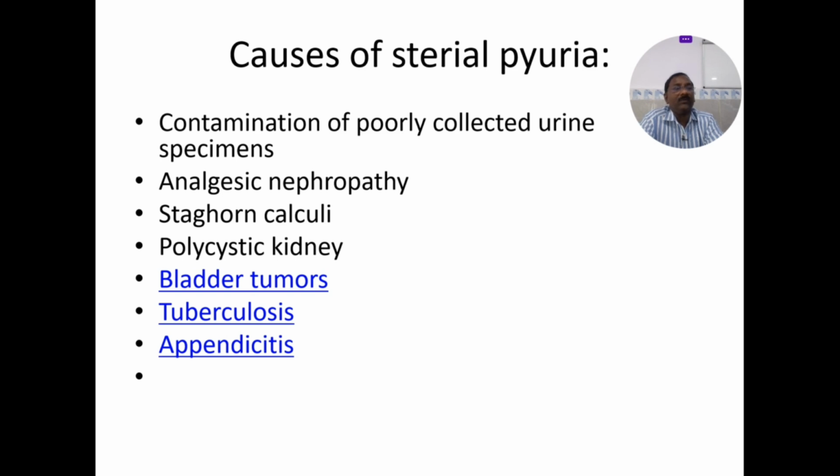These are the causes of your sterile pyuria: contamination of poorly collected urine specimens, analgesic nephropathy, staghorn calculi, polycystic kidneys, tumors in the bladder, appendicitis. So these are the causes of sterile pyuria. In such situations you can think of something else, not your E. coli or your Klebsiella or Proteus.